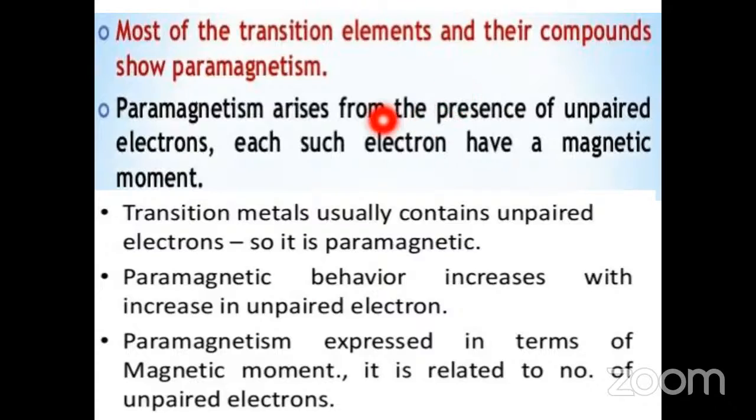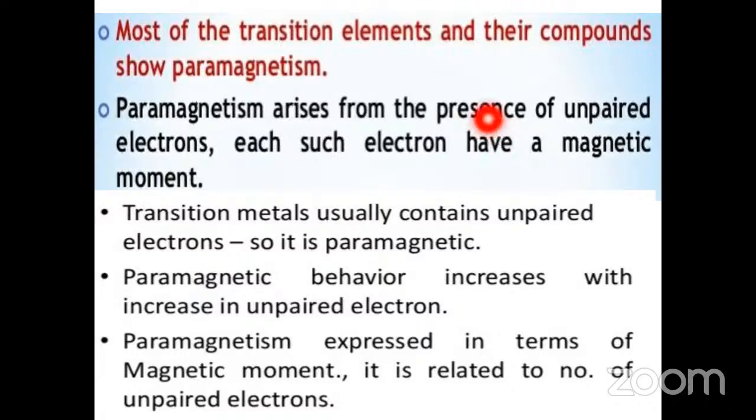Paramagnetism arises from the presence of unpaired electrons, whereas diamagnetism arises from the absence of unpaired electrons. Here, each such electron has a magnetic moment.